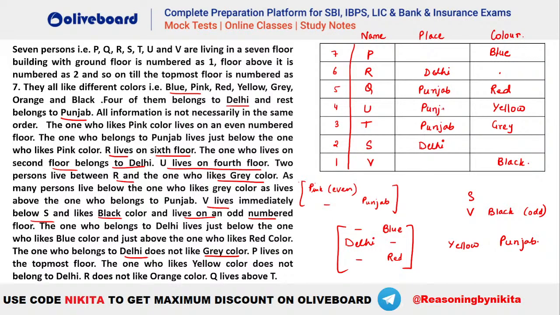Now if this is Punjab, you can see these 3 are Punjab. So we have already found 3 Punjabs. That means rest has to be Delhi because there were 4 persons from Delhi and 3 persons from Punjab, right? So this is your Delhi. Now we are left with your R and S. It is given R does not like orange. So if R does not like orange, that means S must be the one who likes orange in here. Now which is the only color remaining? That is your pink. So that means pink will be here.